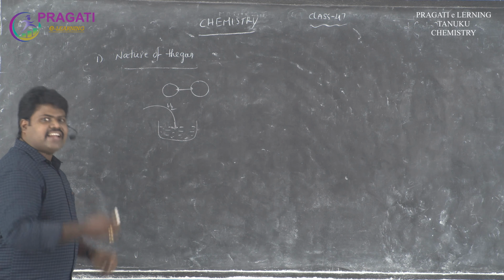At a low pressure, many gases like CO2 and N2 show the negative deviation. At the same time, when the pressure increases, that means at a high pressure, the same gases show the positive deviation.